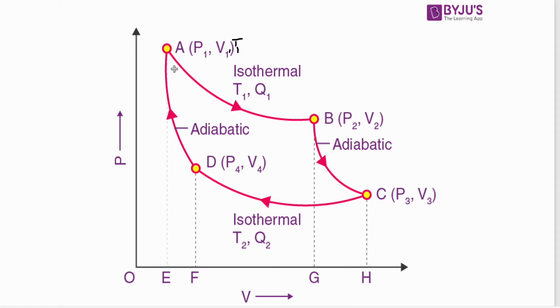Now I am going to expand the gas isothermally. That means if the temperature is T1, it is going to remain T1 here also. Isothermally, when the temperature is constant, if I expand this, obviously the volume will increase. This is my volume V1, and the volume has increased to V2. Quite obvious, because I'm looking at the x-axis.